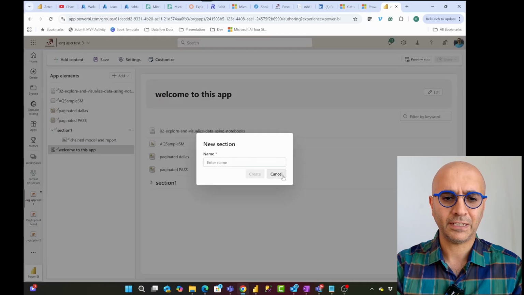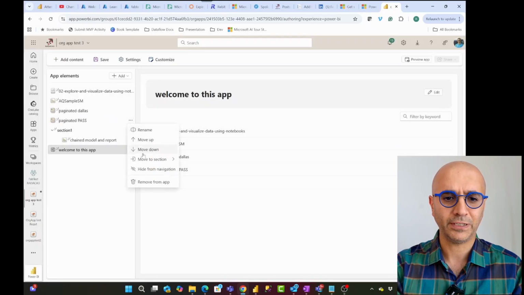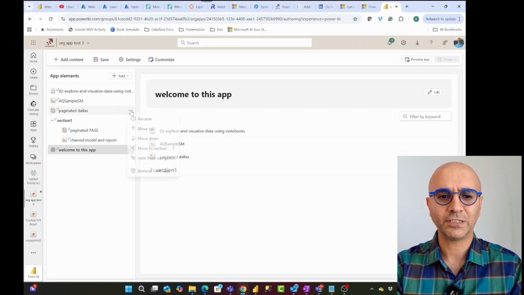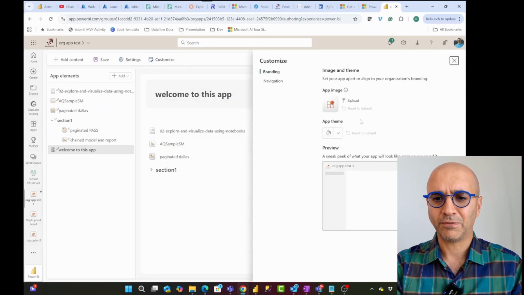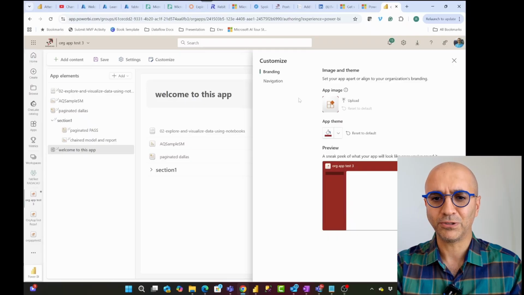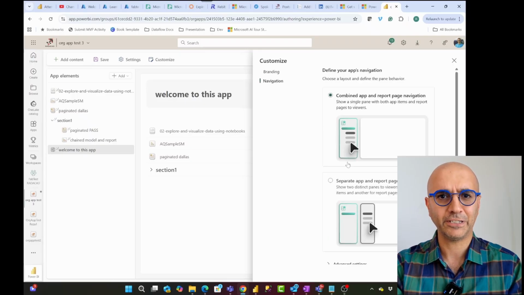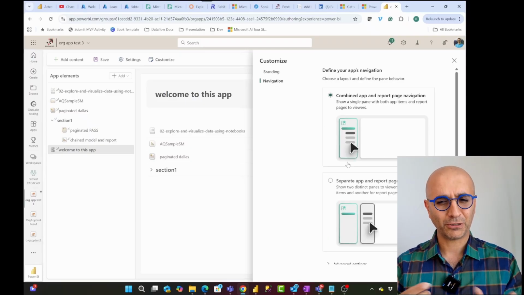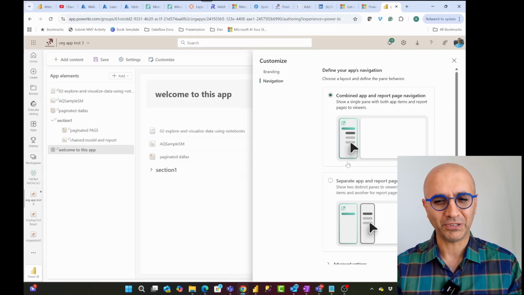And as you can see, sorry, not to the new section, moving this to the same section. As you can see, I can move this up or down as well and do some navigations. I can also do some customization on what is the logo of the app, what is the theme color, which would be whatever theme color I choose would be used over there, the type of navigation that I want to have. I'm going through these faster because I have already created a video about it.